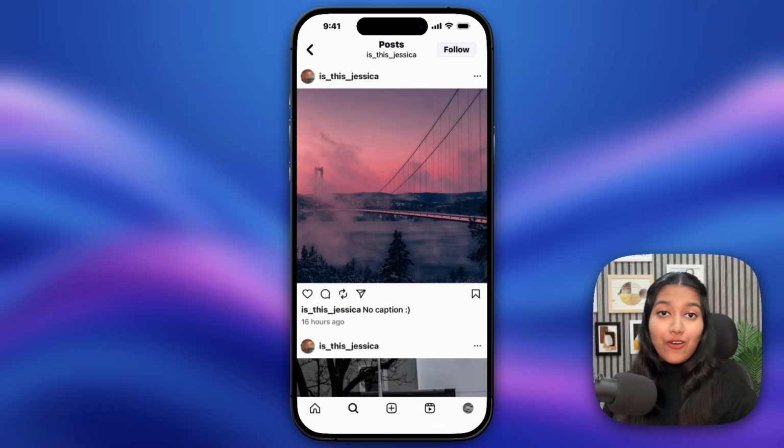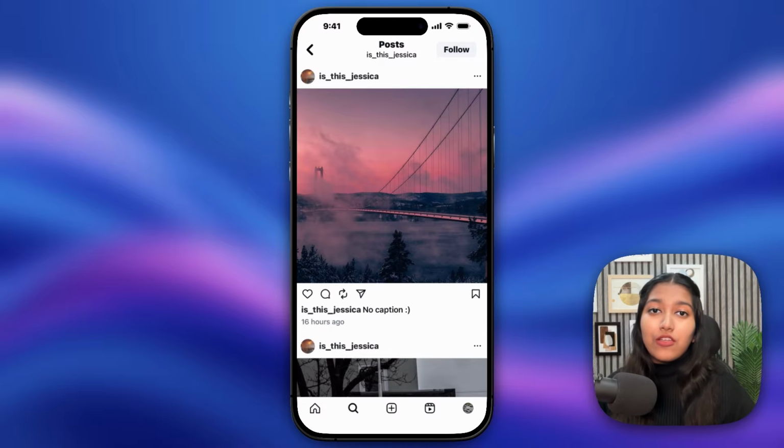So let me show you how it works in action so that we're setting up the right expectations. And we're going to assume that you have put this post on your Instagram page. Now it could be a normal photo post or it could be a reel. That doesn't matter. And we're also going to assume that you have asked your audience to comment a particular keyword to receive that free resource.